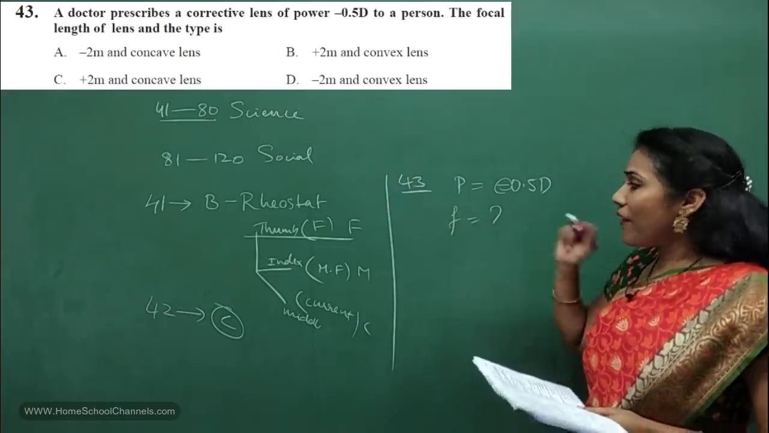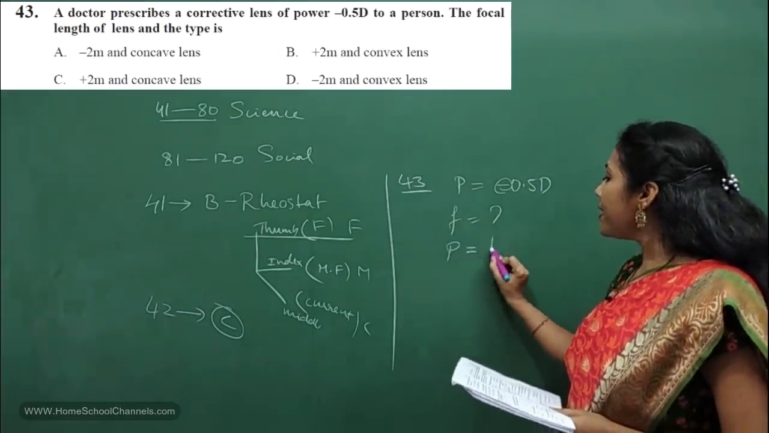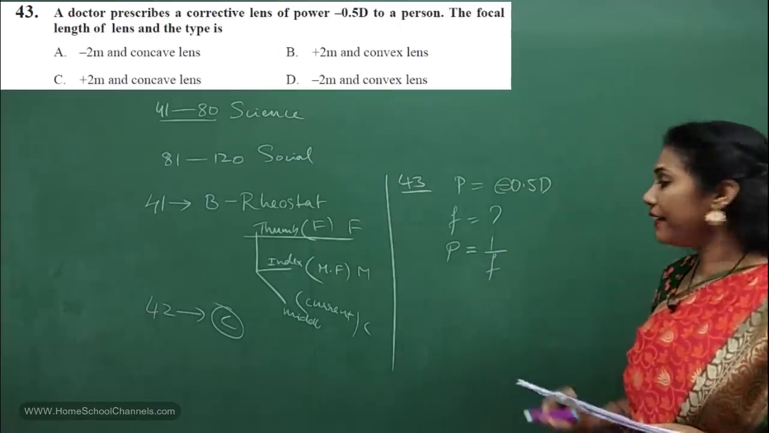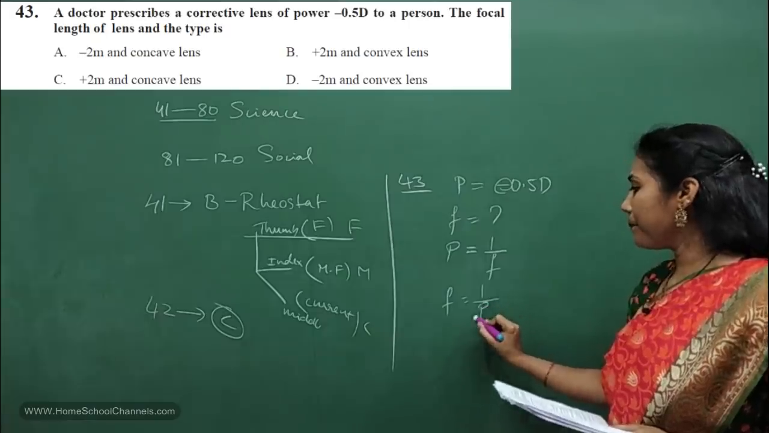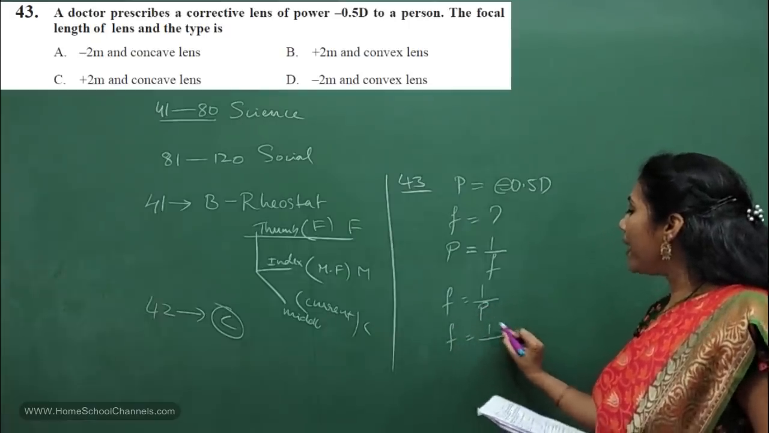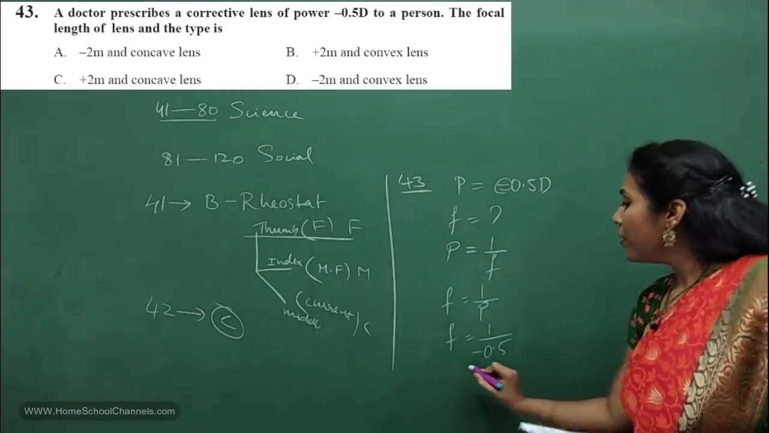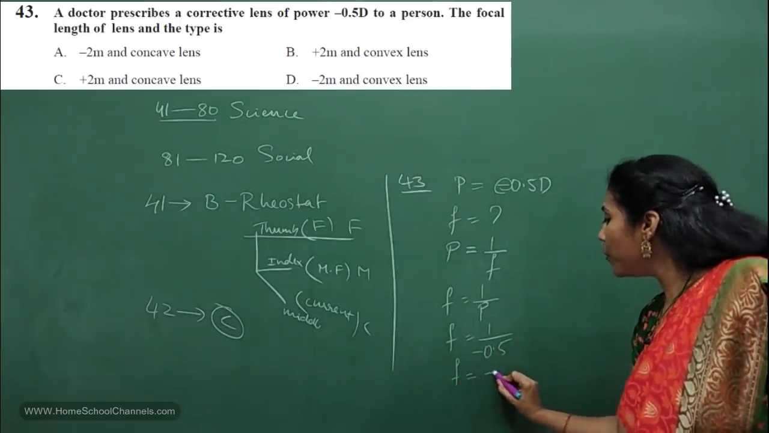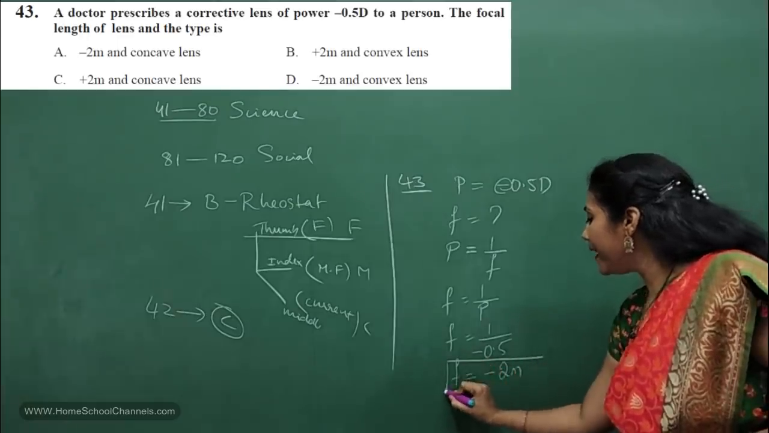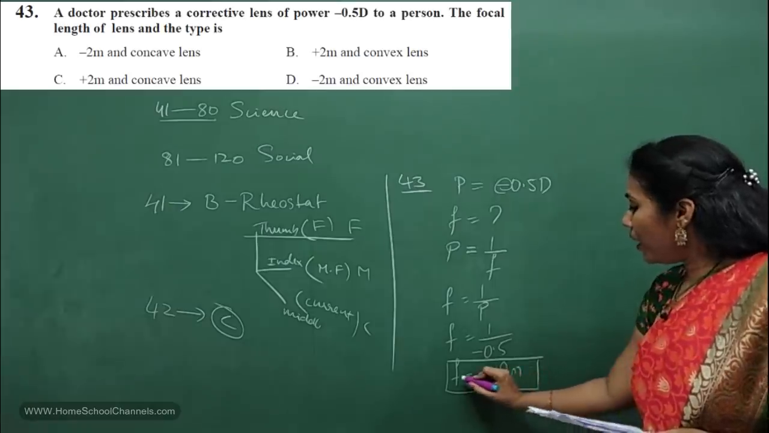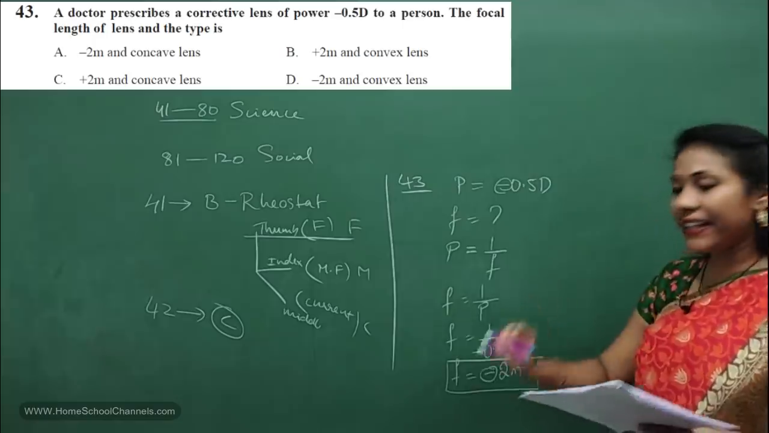First, let us find out how much the focal length is. What is the formula you have? Power is equal to 1 by F, right? Here F they are asking, so F is equal to 1 by power. How much did they give you? Minus 0.5. So how much is the F value you will get? You will get minus 2 meter, isn't it? So the answer is minus 2 meter, and look at the sign, you have a negative sign.